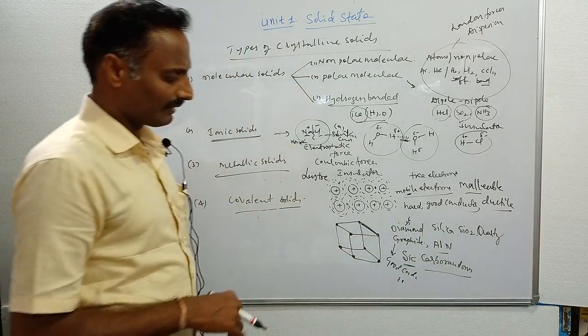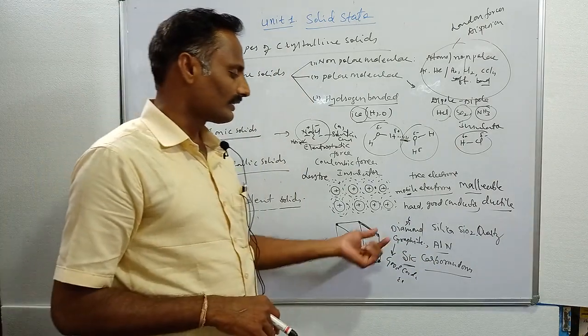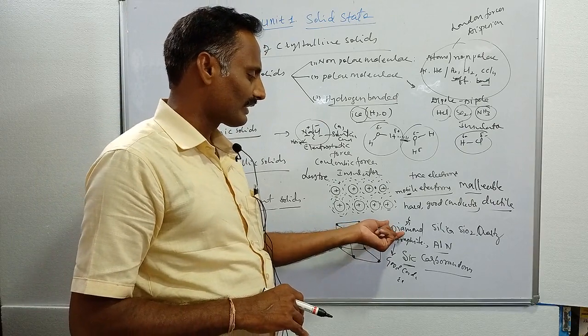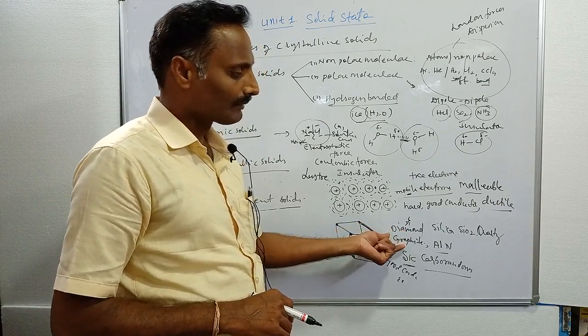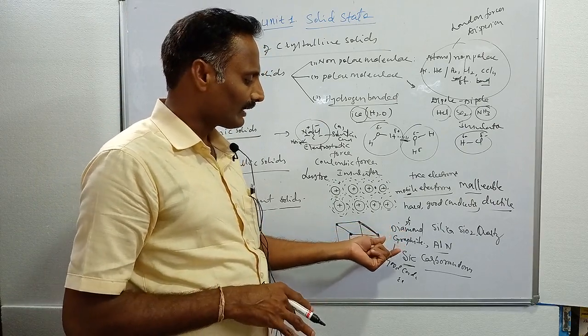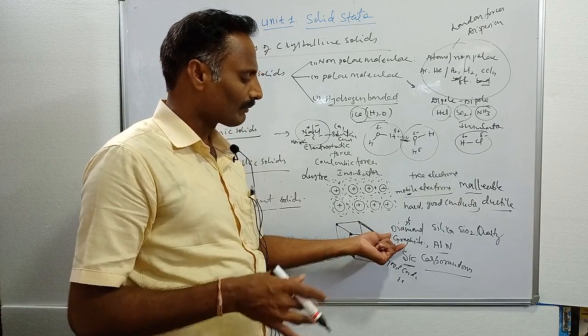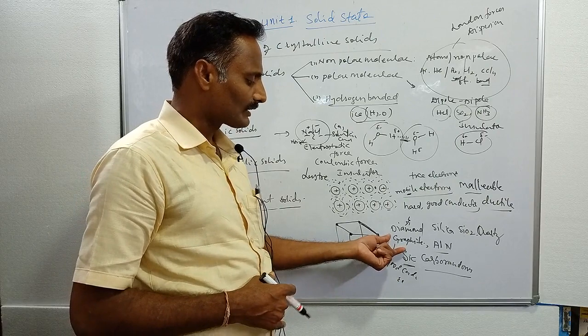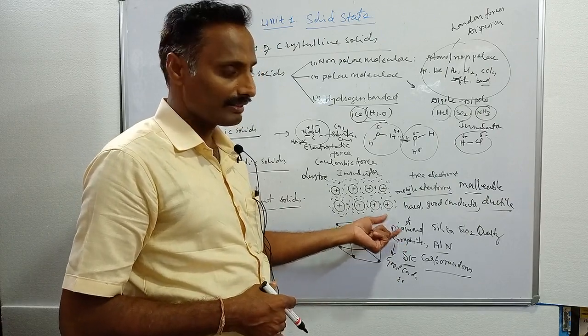That is the difference between graphite and diamond. You already studied in first PUC the structure of diamond and graphite: diamond has a tetrahedral structure and graphite has a hexagonal layer structure. That free electron carries current from one place to another. That's why graphite is smooth in nature, but diamond is very hard.